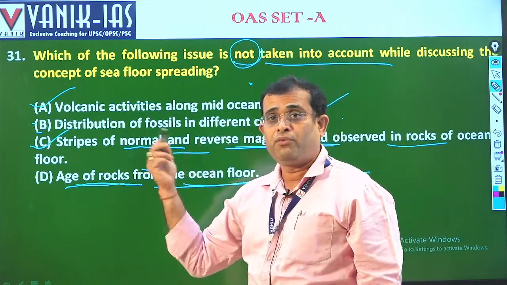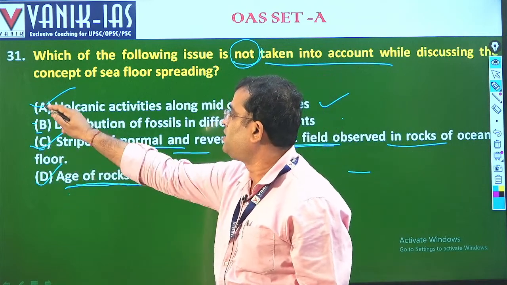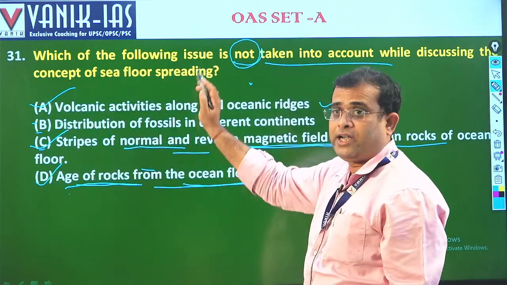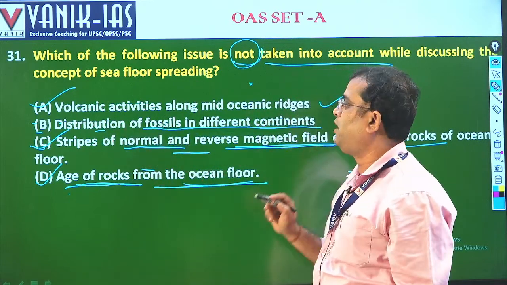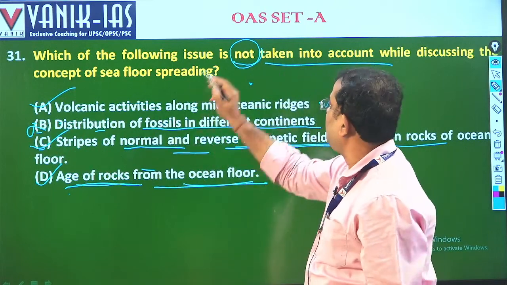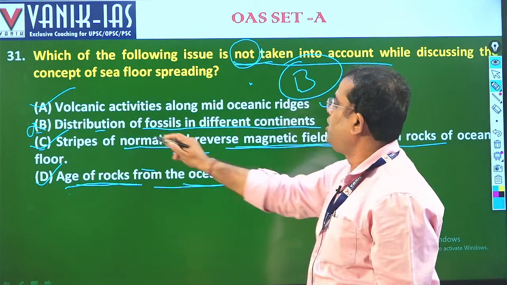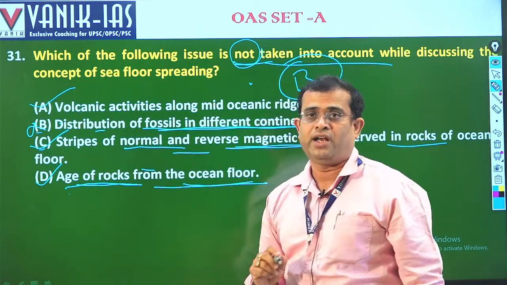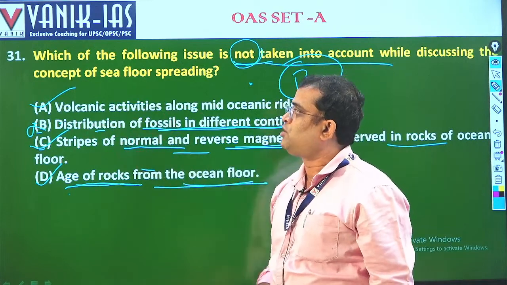If you are correlating with Wegener's theory also, this is correct. Not correct is the distribution of fossils in different continents. It is given that not correct, so the answer is B: distribution of fossils in different continents. So this is the answer of 31, B.